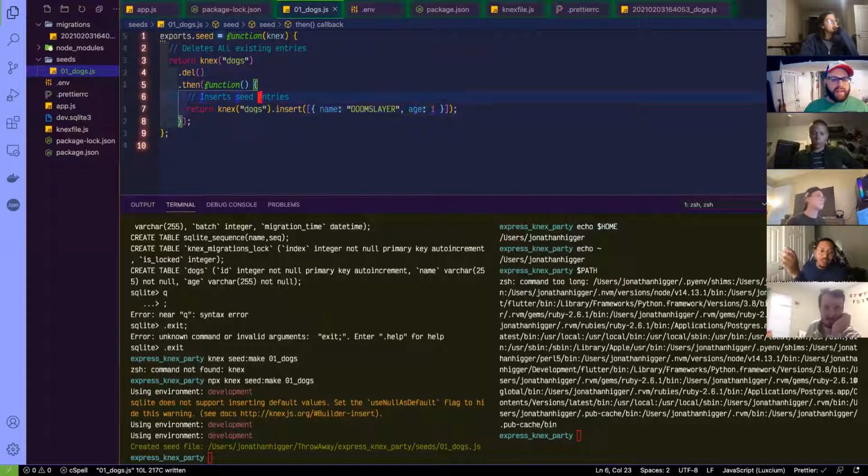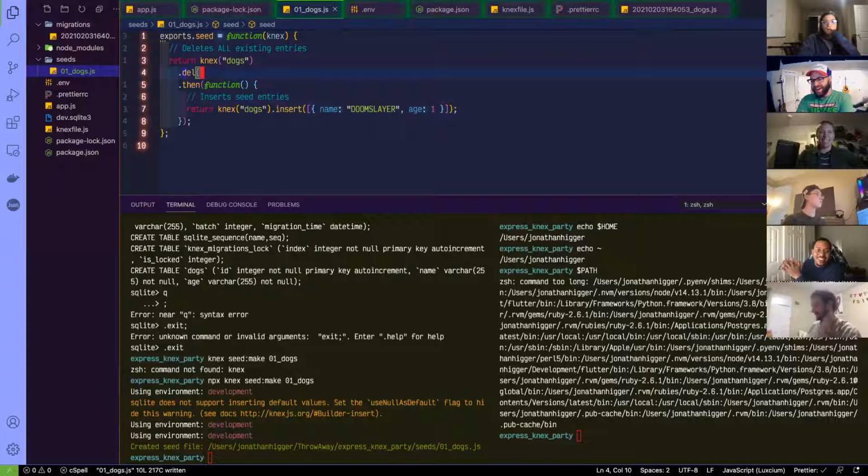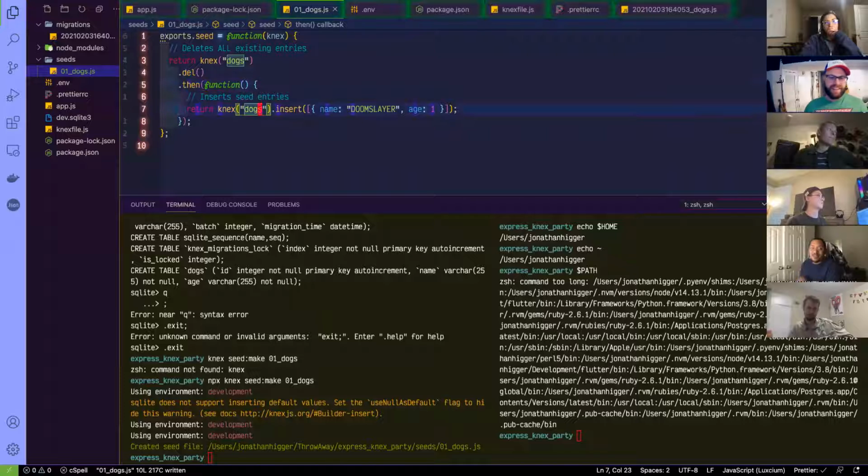Real quick, John, a nice little comparison of what's happening here is just like Rails. See how it connects dogs.delete and then it adds the seeds? That is just like you guys throwing a destroy all at the top of your seeds file. That's exactly what I was just going to say. I'm pretty sure that's what this does. I saw that .del and I'm guessing that's what that does, because I was looking for an up and down here, and I don't see an up and down. Yep, exactly.